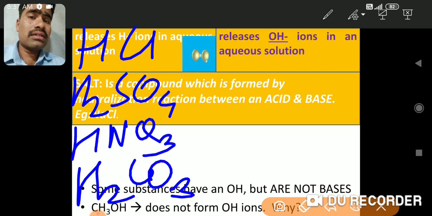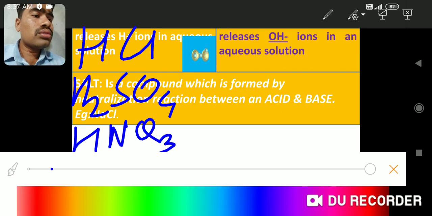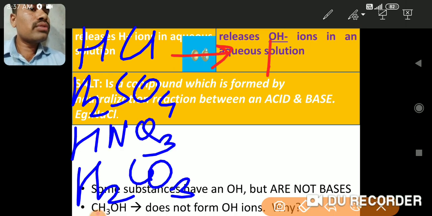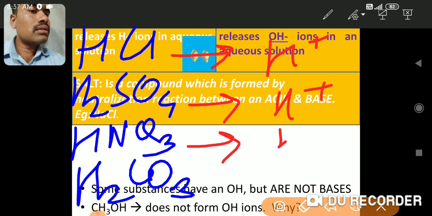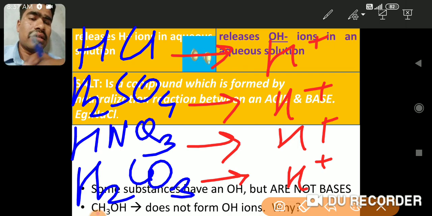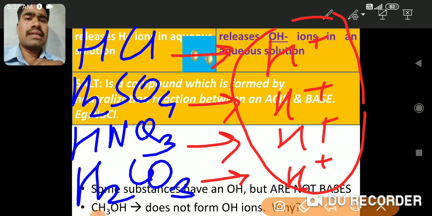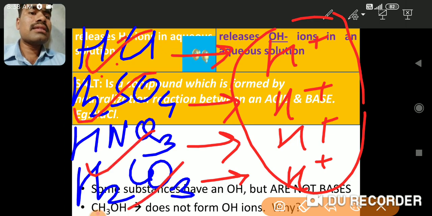Okay, what are mineral acids we will study later on, but in all those acid examples we have seen, this also produces H plus ion, this also produces H plus ion, this also produces H plus ion, and this also produces H plus ions. So all those compounds give rise to these H plus ions. It means that these all compounds are acids.